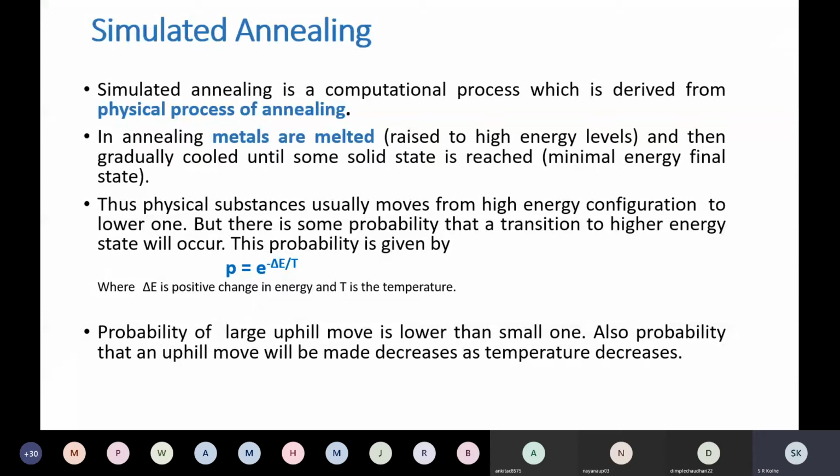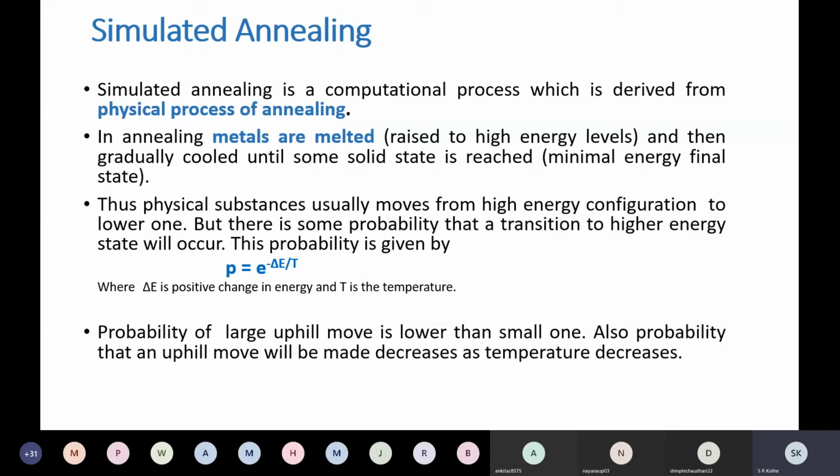Already we have discussed this. We have seen it's a variation of hill climbing search. At the beginning, some downhill moves are permitted. The idea is why we allow this downhill move: enough exploration of the whole search space at the early stage. So on, the final solution will be relatively insensitive to the starting state.